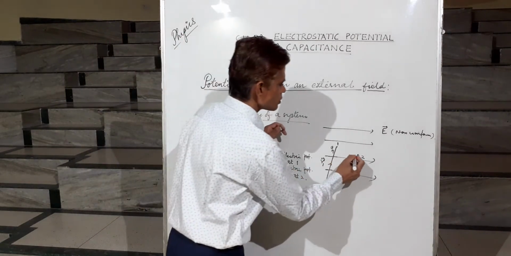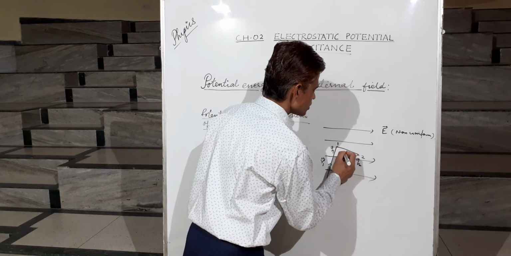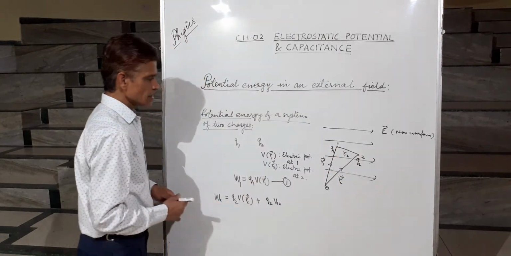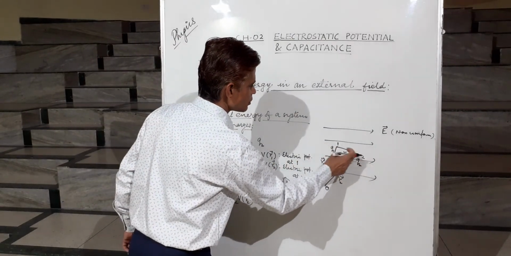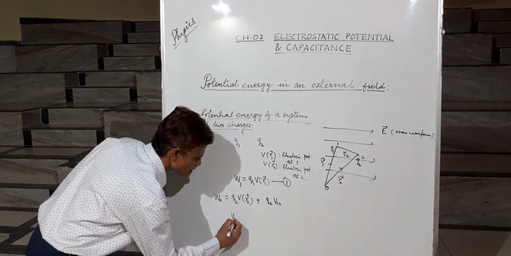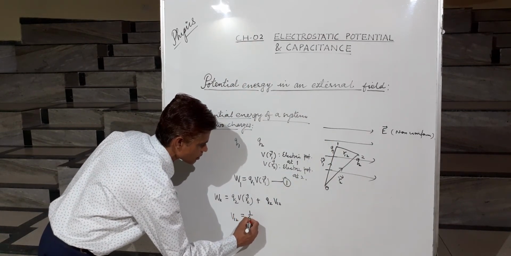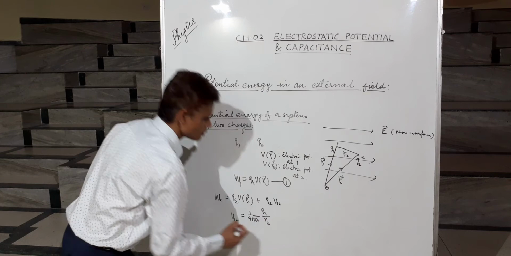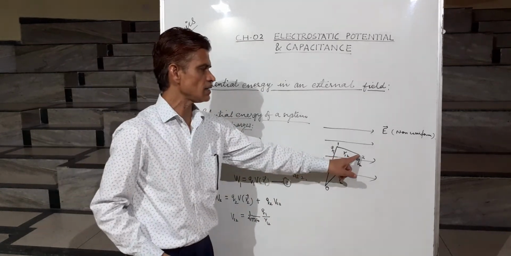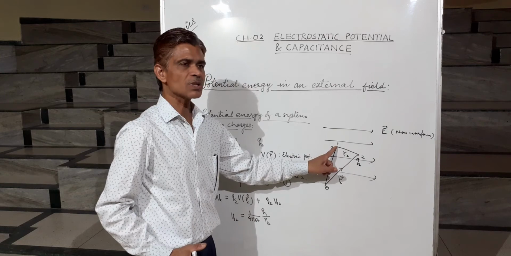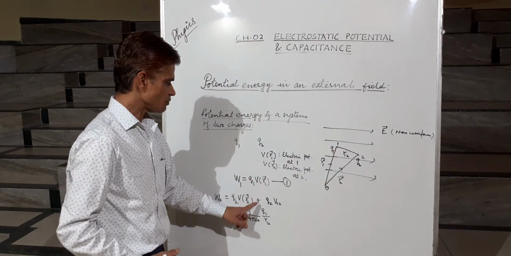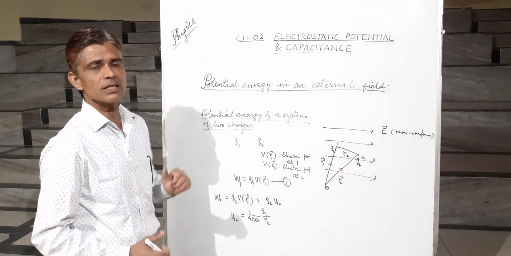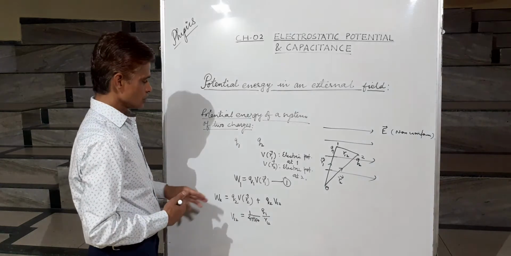V12 is the electric potential. If we suppose r12 is the distance between point 1 and 2, then the electric potential at point 2 due to charge Q1 is V12, and this is equal to 1 by 4 pi epsilon naught Q1 upon r12. Whereas V(r2) is the electric potential due to the external source which is kept at infinity.